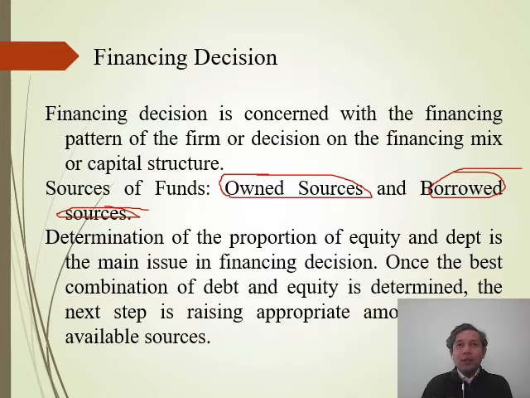Both are totally different, having totally different characteristics in nature, and they have a different impact on the performance of the firm. Now, in fact, if we run our organization only with own funds, then there is a high risk for the investor, because there may be a probability of losing all the money if the business does not run properly. So definitely, if we invest fully by ourselves, fully by own source, there is too much risk on the part of the shareholders or the investors.